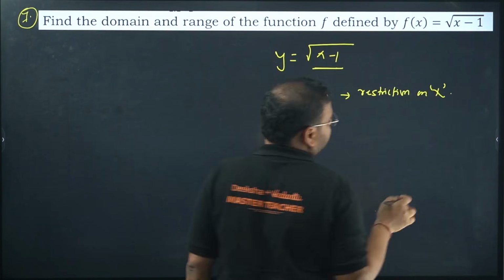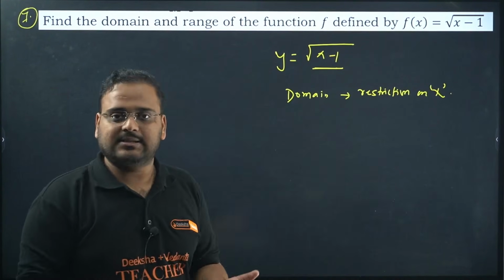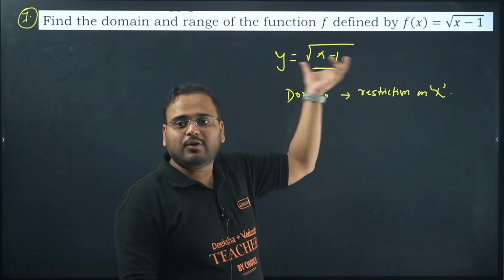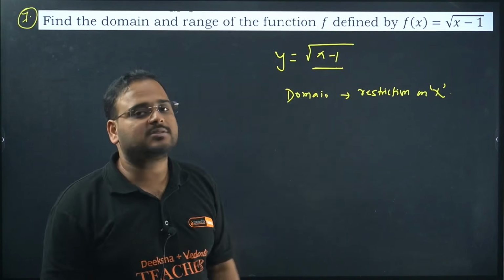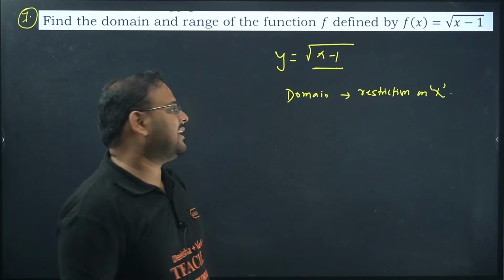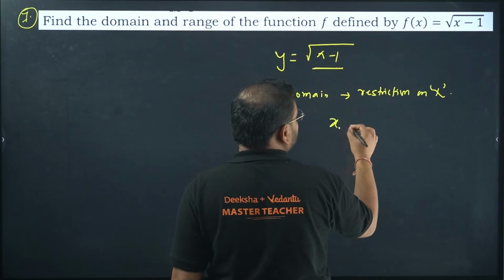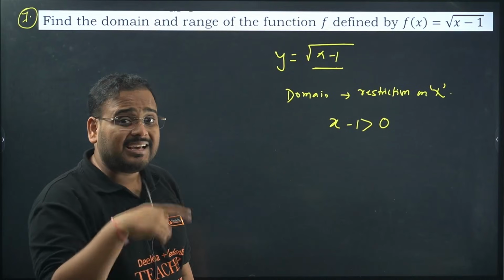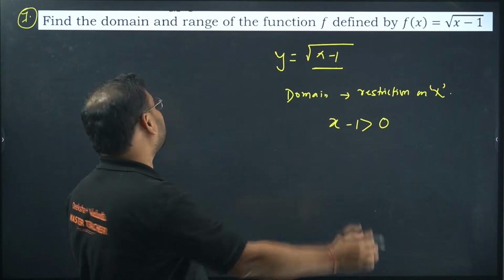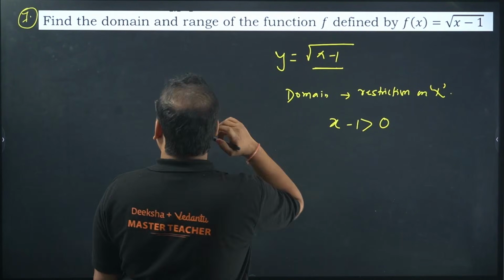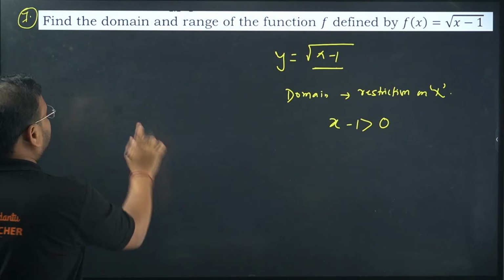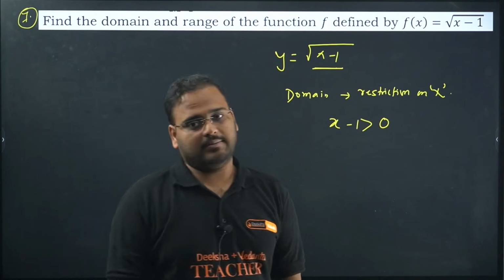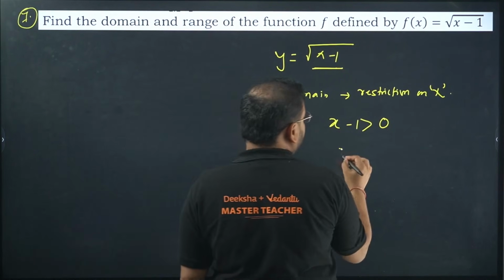This is how you look for it. It means, what are the restrictions on x? Of course, in the family of this function, x cannot be less than 1. So x minus 1 cannot be less than 0, because then it will become an imaginary number. They have not mentioned it, but it should be real only. What I get is x should be more than 1.